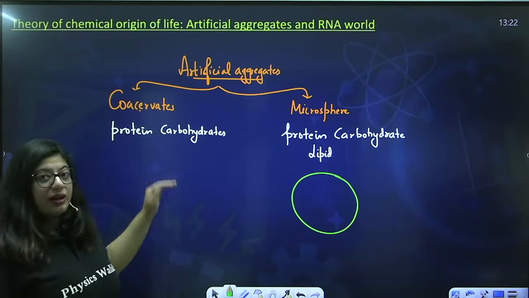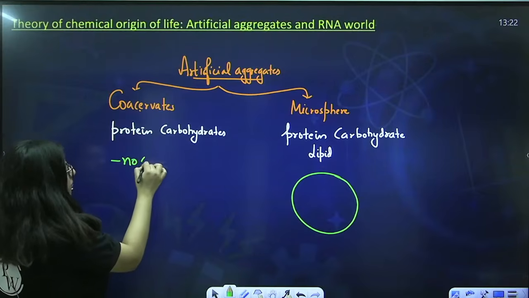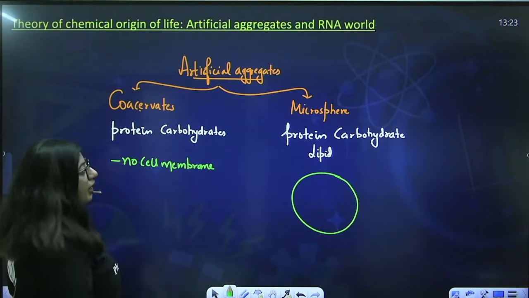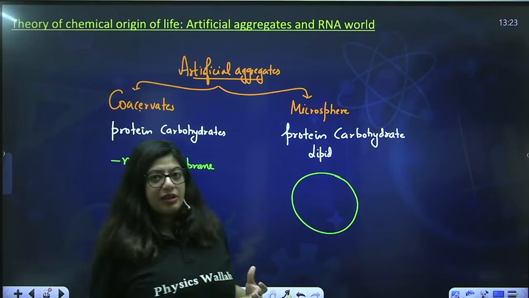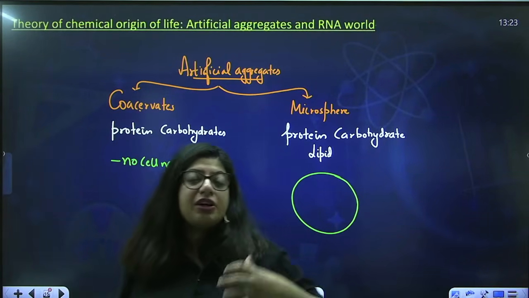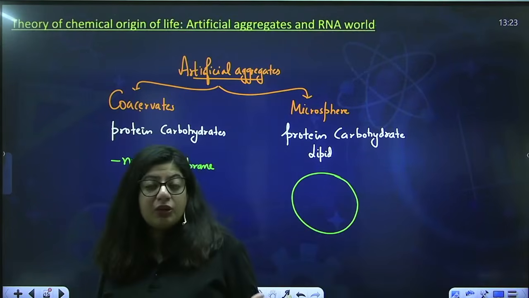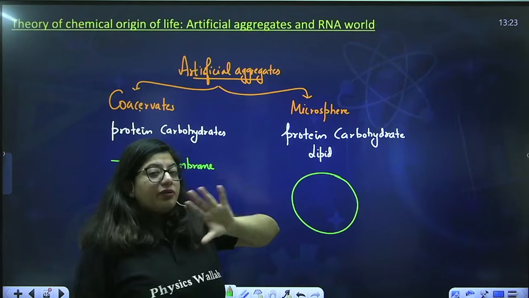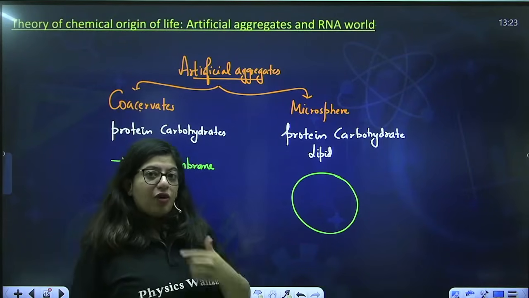Because without lipid they cannot form a cell membrane, because the cell membrane is made up of lipid, and every cell should have a cell membrane, and that gives it a unique property of isolation. Okay. So yeah, microspheres can fulfill this property, that they can form a cell membrane.